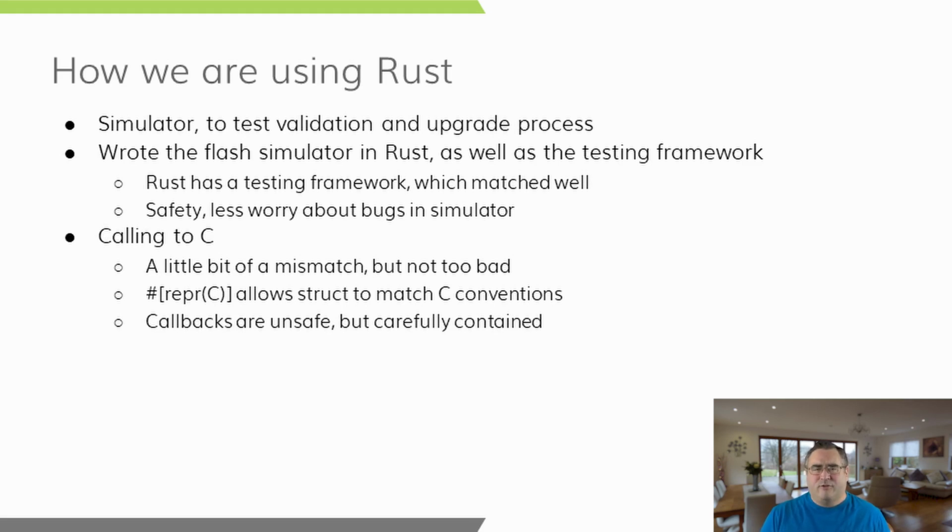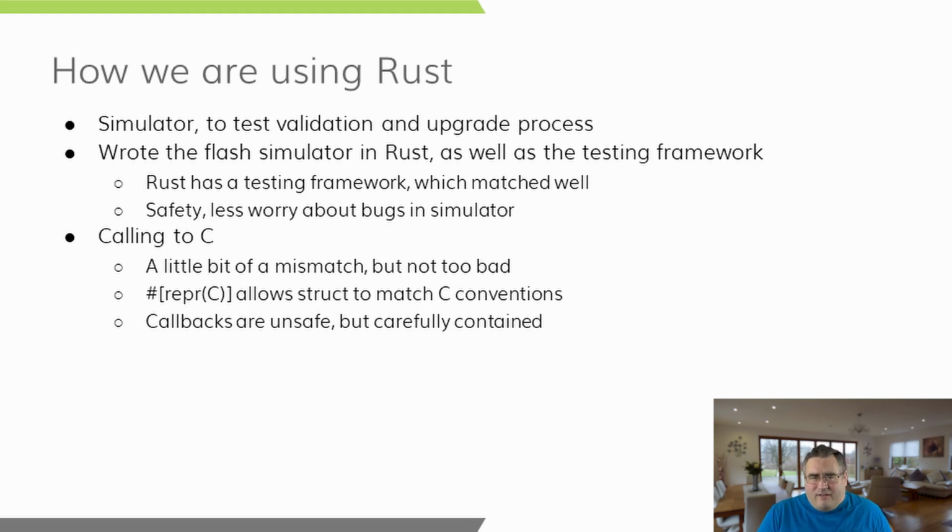And writing this in Rust gives us some pretty immediate advantages. The Rust language ecosystem already has a test framework which supports running multiple tests in parallel. Because of the ownership and borrow checker in the compiler, many types of bugs that would be difficult to find in the simulator can now be found at compile time.